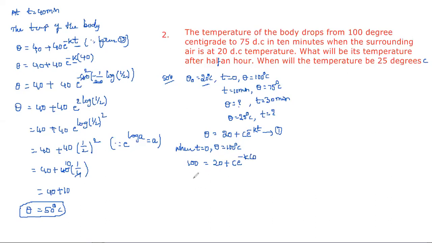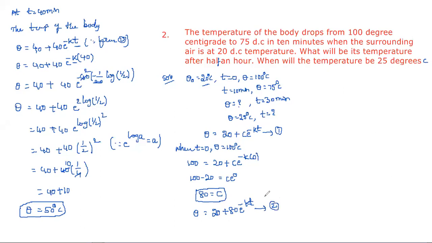Take this 20 to the left hand side: 100 minus 20 is equal to C e power 0. 100 minus 20 is 80, and anything to the power 0 is 1. So C is equal to 80. Next, substituting C in equation 1, we get theta is equal to 20 plus 80 e power minus kt.